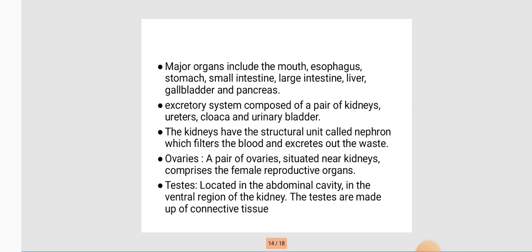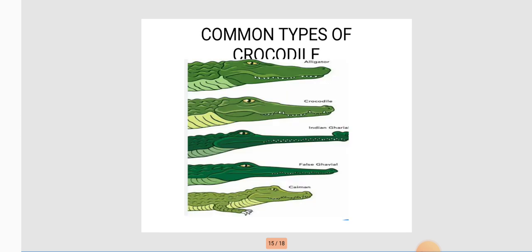The kidneys have a structural unit called the nephron, which filters the blood and excretes wastes. A pair of ovaries situated near the kidneys comprises the female reproductive organ. The testes are located in the abdominal cavity of the male frog, in the ventral region of the kidney, and are made up of connective tissues.